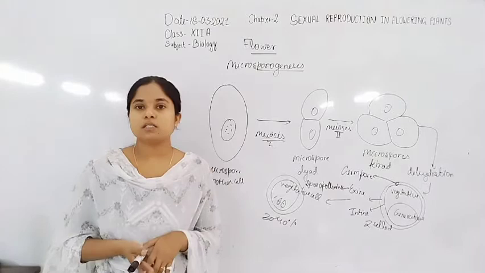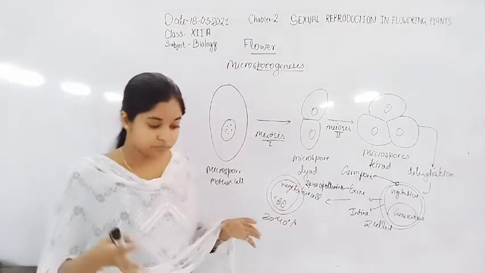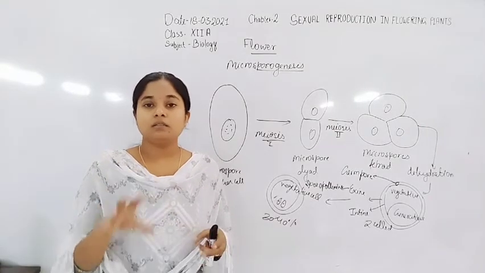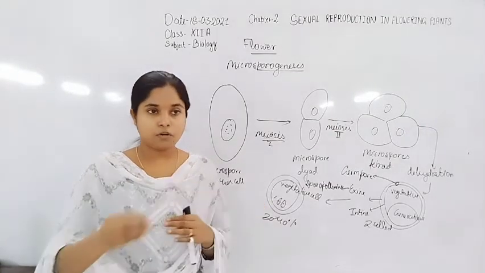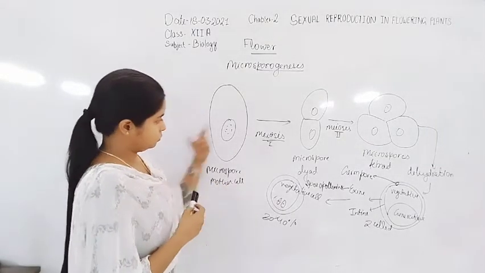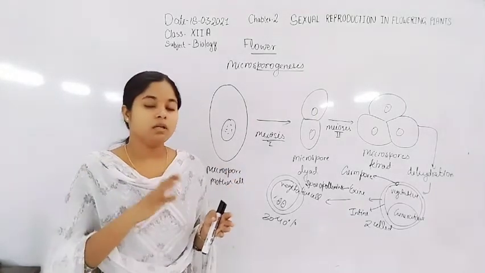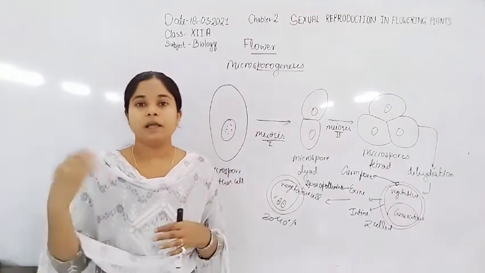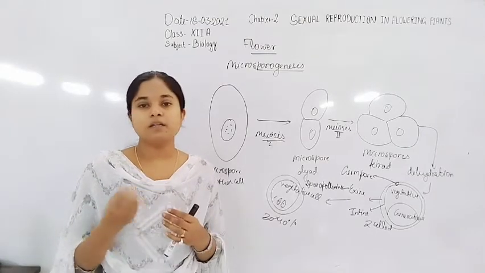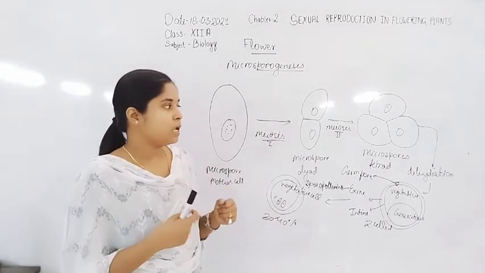microsporogenesis, which takes place inside the anther or chamber of the anther. The anther is a bilobed dithecous anther. The anther wall is formed by 4 layers. The outer layer is the epidermis, then endothecium, and middle layers. After the middle layers there is the tapetum, which provides nutrition to the developing pollen grains.